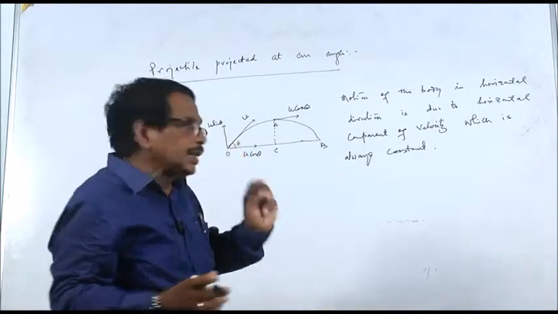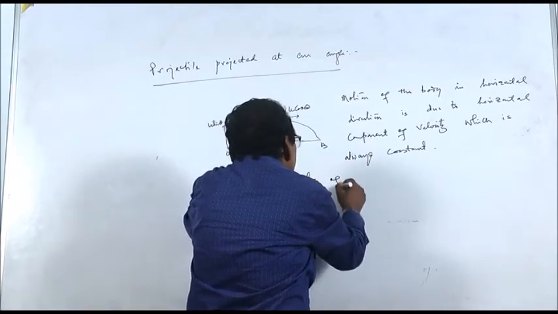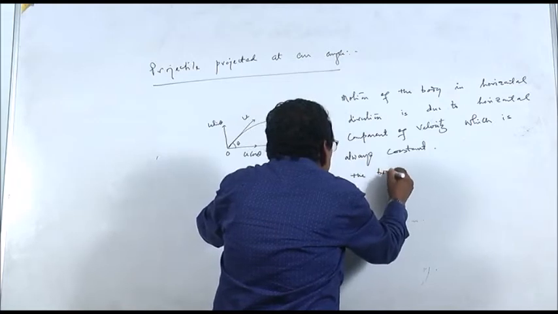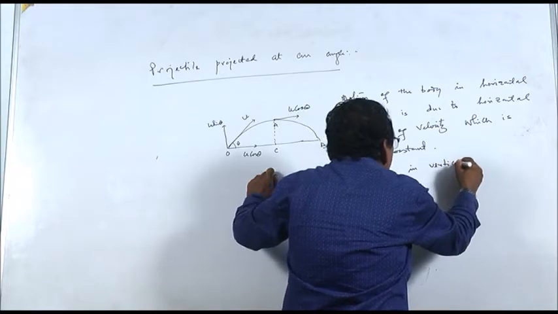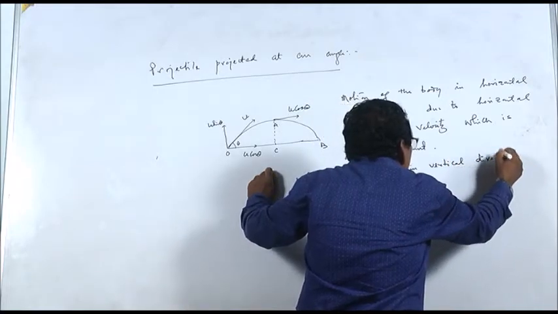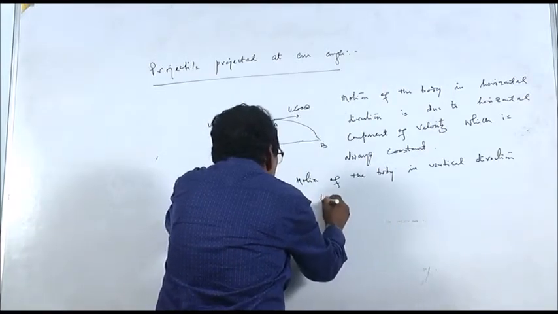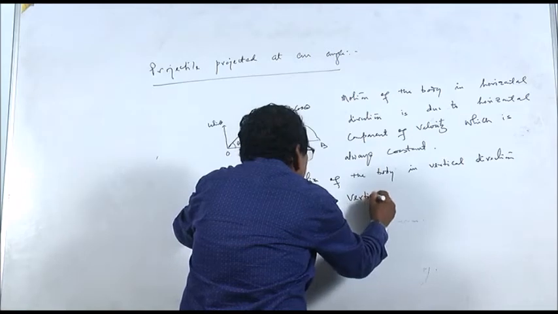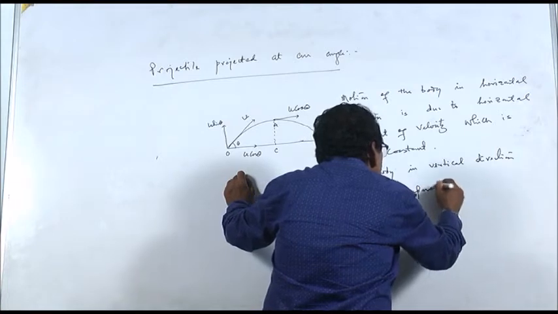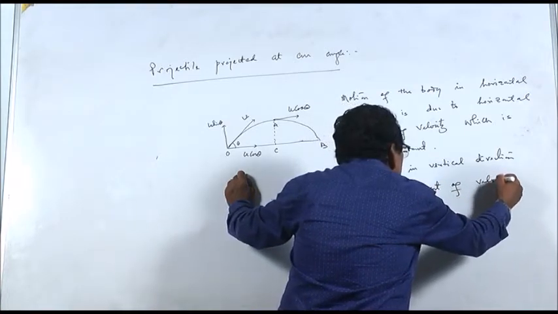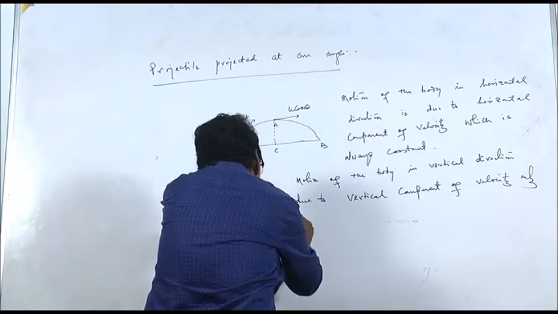which is affected by g. The motion of the body in the vertical direction is due to the vertical component of velocity only, which is affected by gravity.